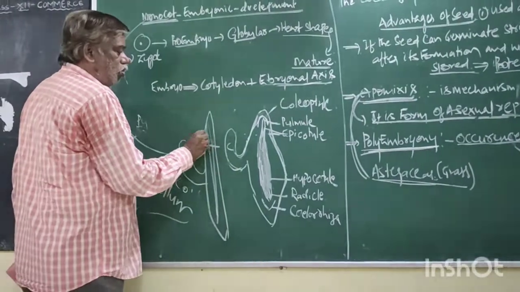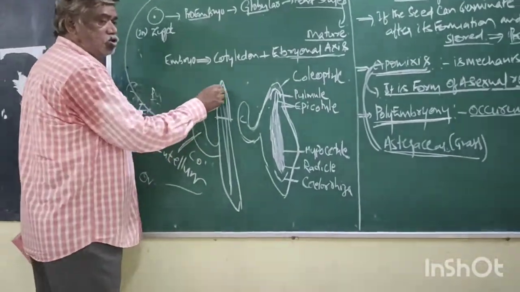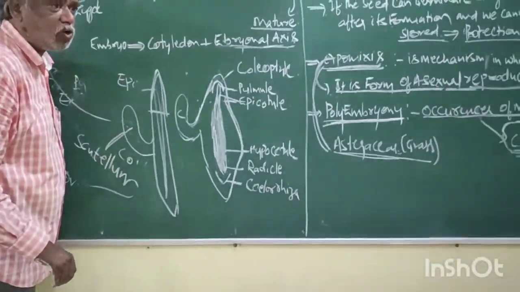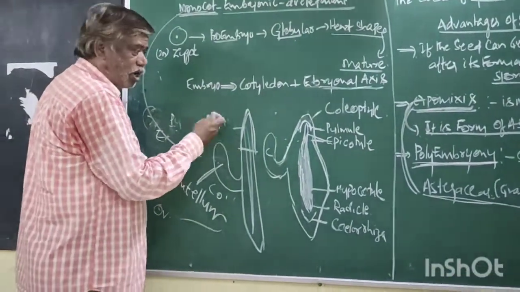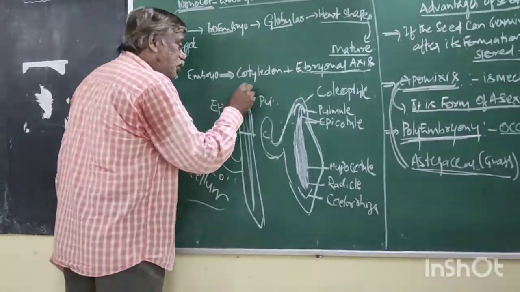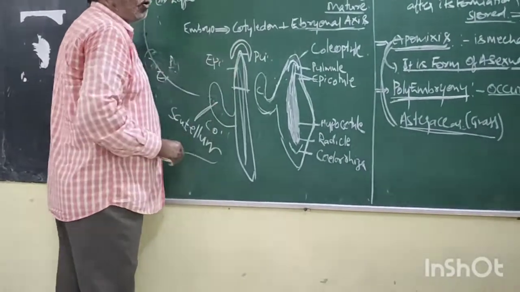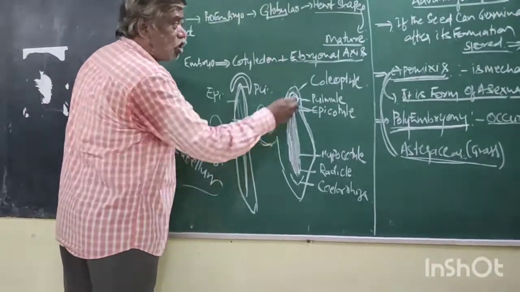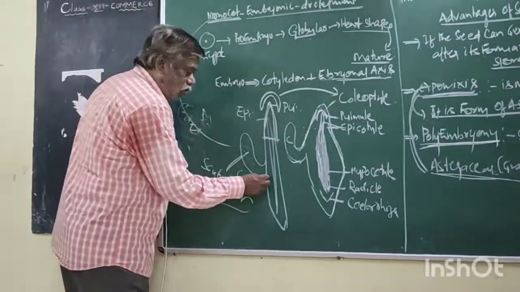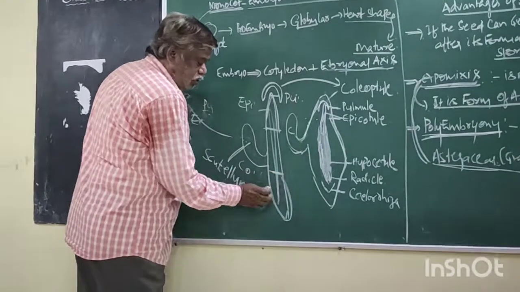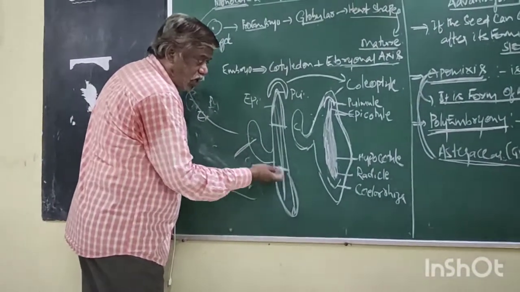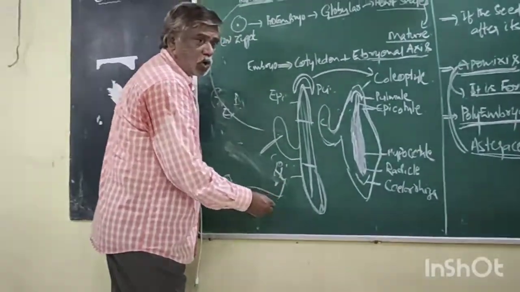Now what is this? Epicotyl or hypocotyl? Epicotyl, because it is above the level of the cotyledon. Now what is this? Plumule. This plumule is protected by a sheath called coleoptile. Now what is this? It is the part of the embryonal axis present below the level of the cotyledon, hence it is hypocotyl.